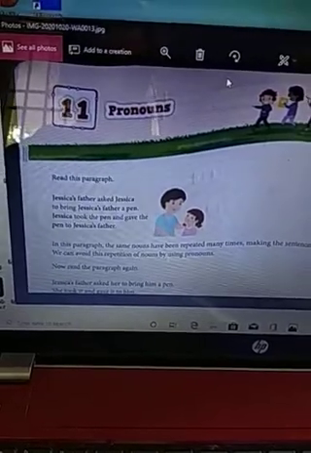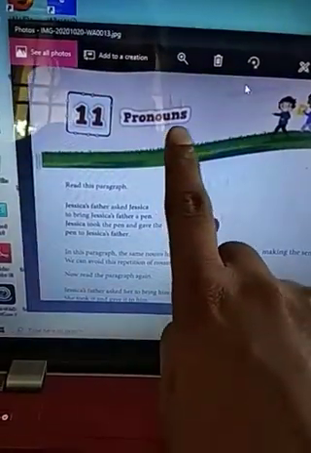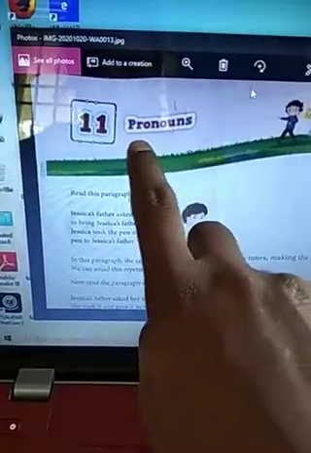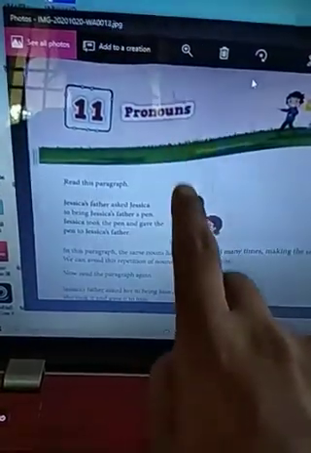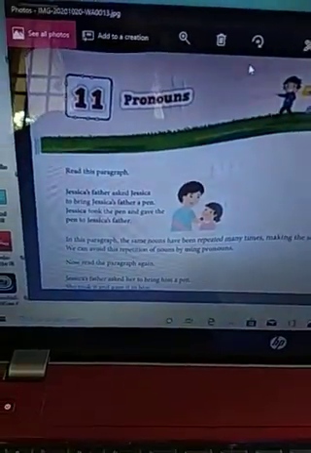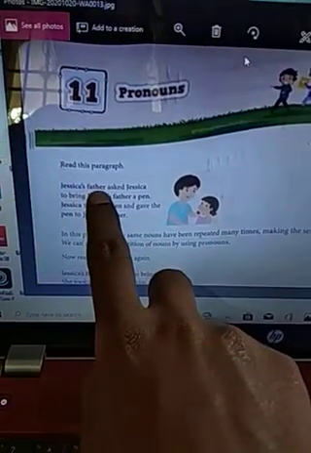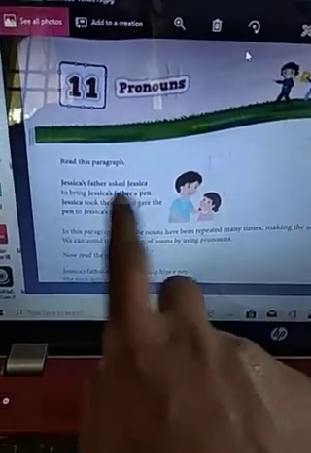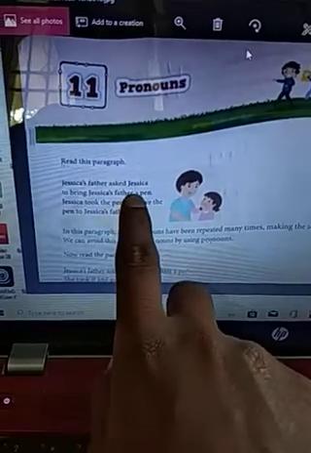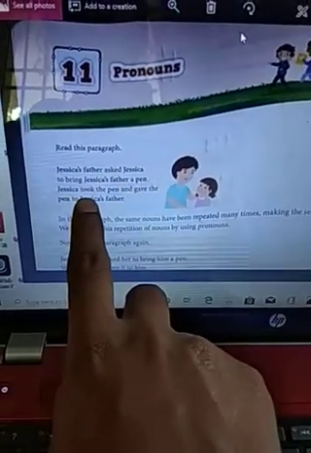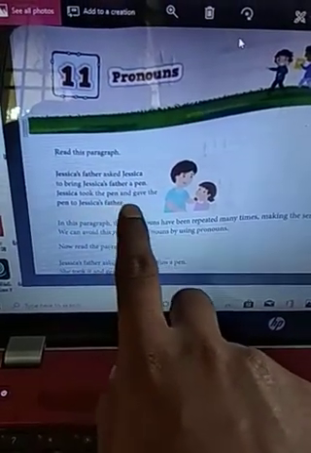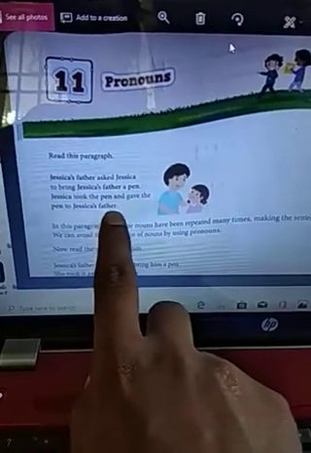Students, today we will discuss the next chapter in English grammar, and the name of this chapter is pronouns. Firstly, we have to read the paragraph. Jessica's father asked Jessica to bring Jessica's father's pen. Jessica took the pen and gave the pen to Jessica's father.